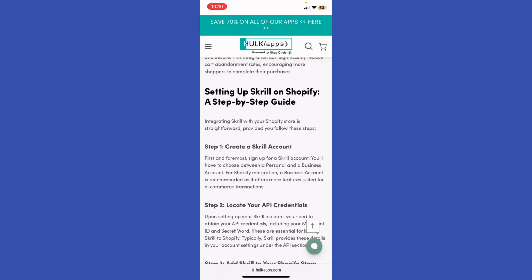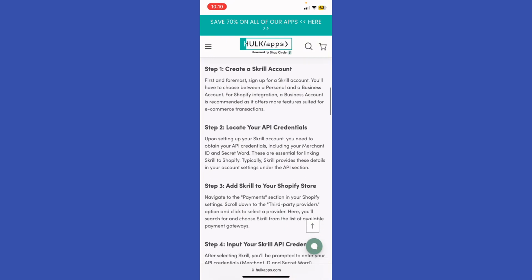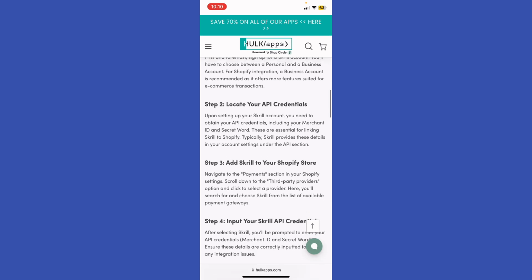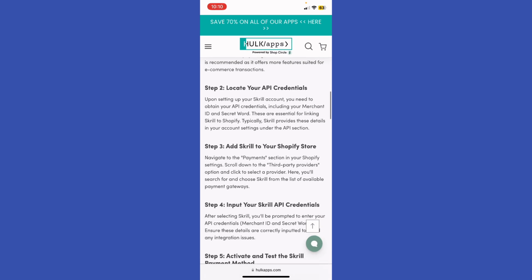If you want to set up your Skrill on Shopify, first create a Skrill account. First and foremost, sign up for a Skrill account. To locate your API credentials, upon setting up your Skrill account, you need to obtain your API credentials, including your merchant ID and secret word.